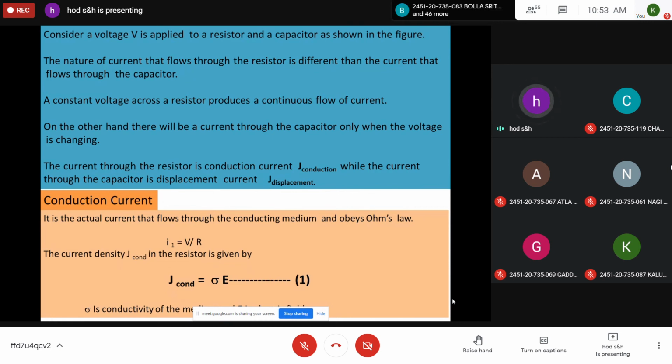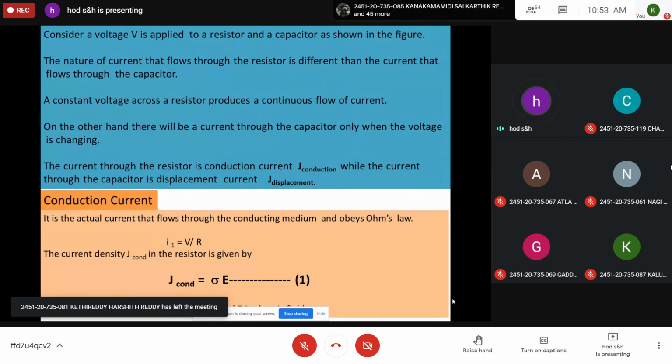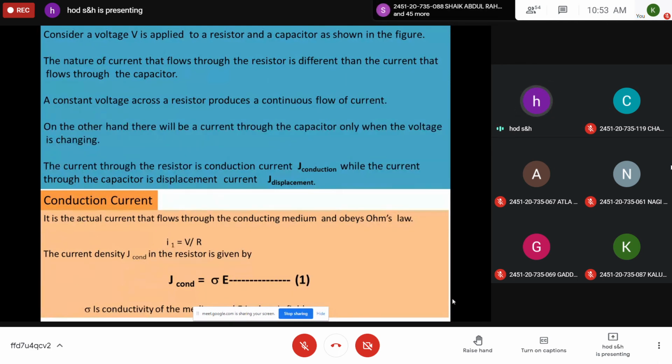As a gist, the current that flows through a resistor ordinarily is the conduction current that follows Ohm's law. Only whenever a varying field is given to a capacitor does distribution of charges take place, displacement of charges takes place, and it causes a certain current. This current is called displacement current, represented by J displacement. So we should obtain an expression for conduction current and displacement current.